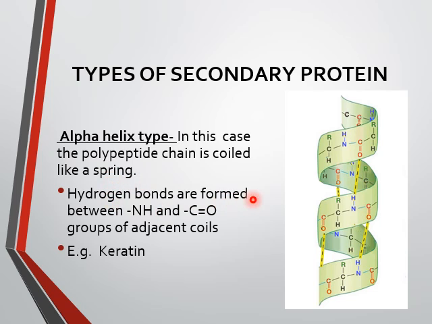Hydrogen bonds are formed between NH and CO of adjacent coils. The example of this secondary protein is keratin, which is present in our nails and our hair. That is keratin, which is alpha helix type.